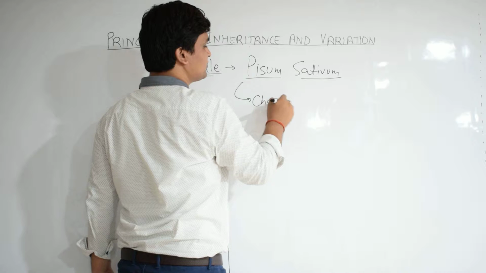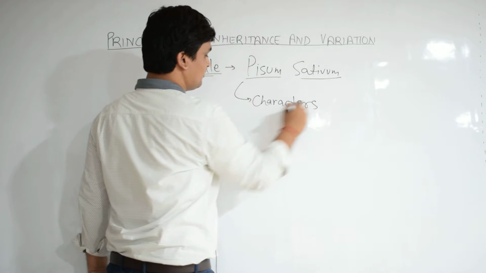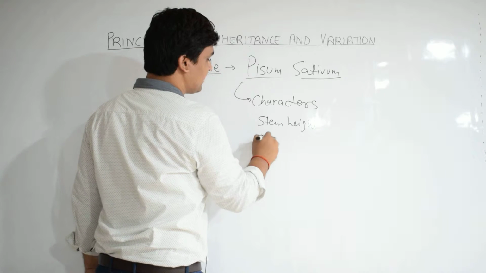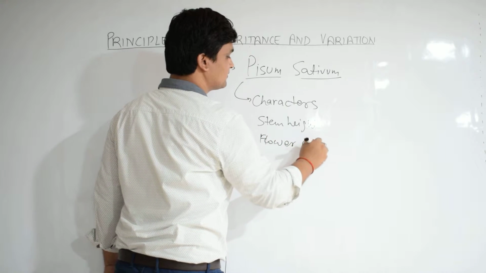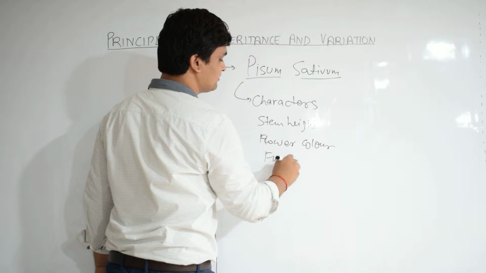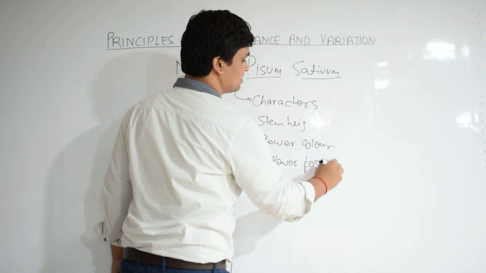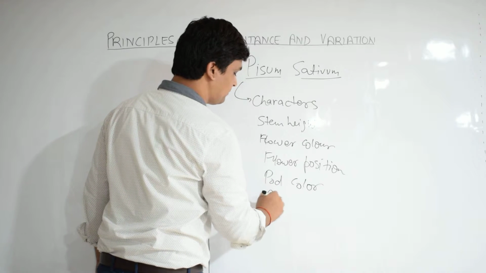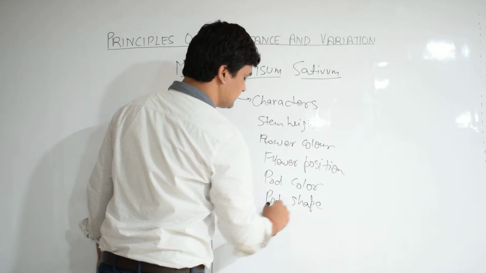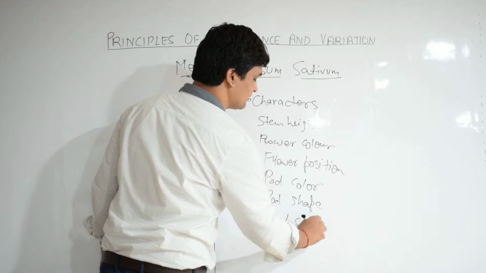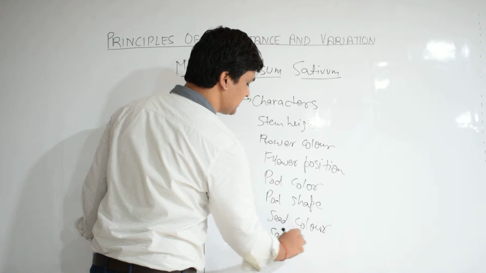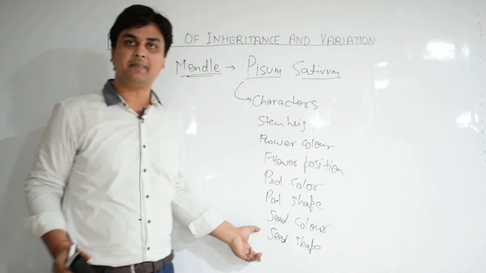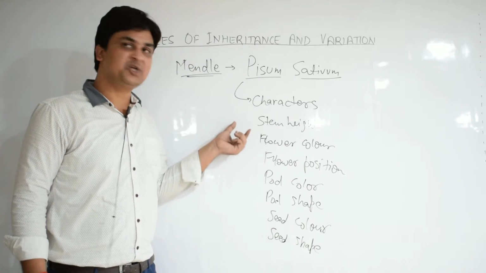The characters which were studied by Mendel were stem height, then flower color, flower position, pod color, pod shape, seed color, and seed shape. So these 7 characters were studied by Mendel one by one, each at a time.